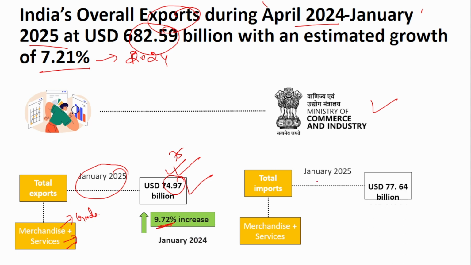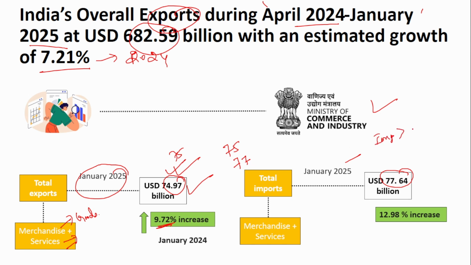Similarly, total imports in January 2025 have been $77 billion. So the imports are slightly higher than the exports. Exports are around 75 billion and imports are around 77 billion. A 2 billion difference is there between export and import, and the import is more than the export in January 2025. And this has been a 12.98% increase compared to the previous January.